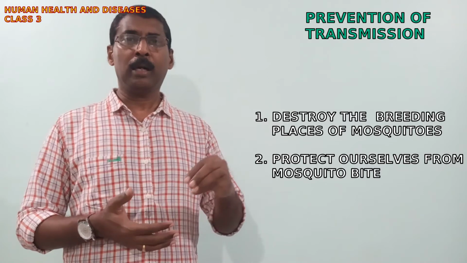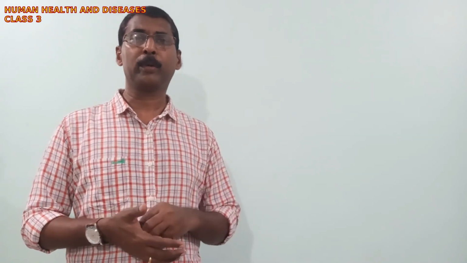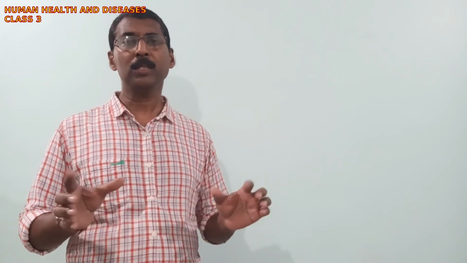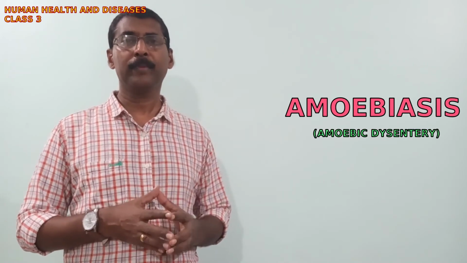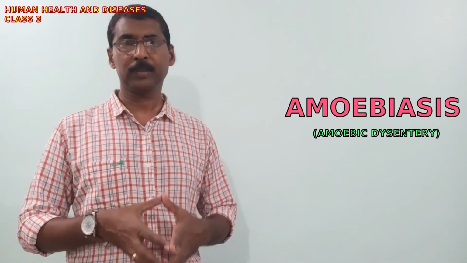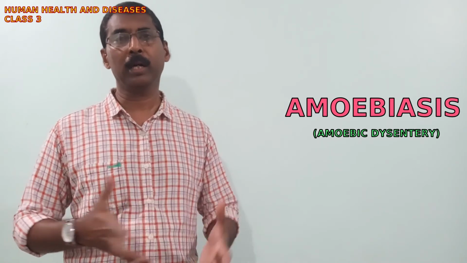And another disease caused by a protozoan pathogen is amoebiasis or amoebic dysentery. It is also called amoebic dysentery. So as the name indicates, it is caused by an amoeba.